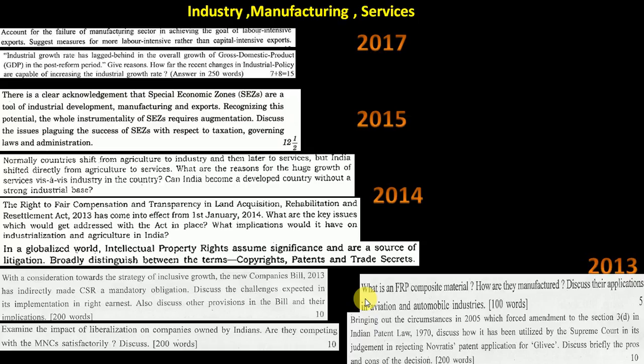And FRP composite material: how are they manufactured? So it's again a specific question. If you don't know what it is, then you cannot answer that. Such questions are also coming, but there is no other go.